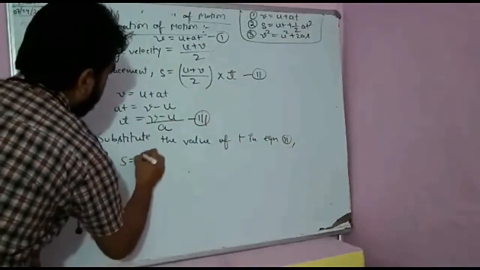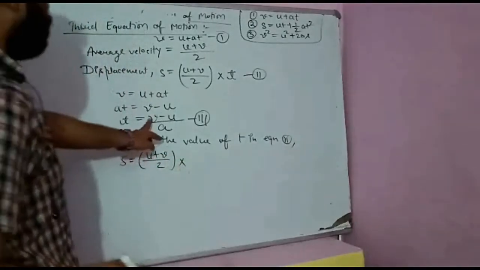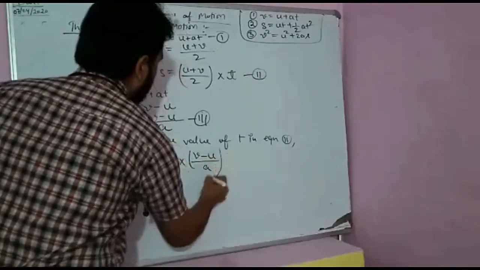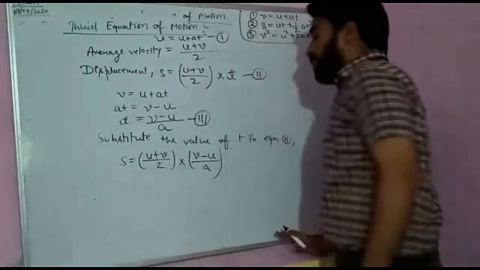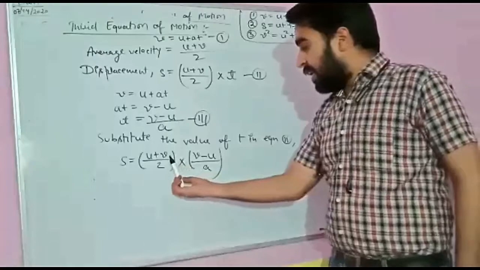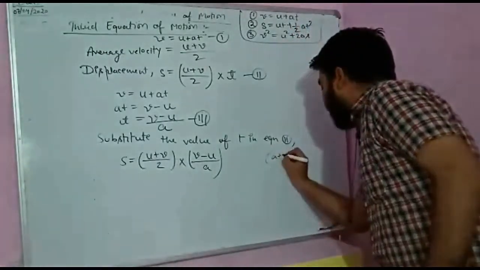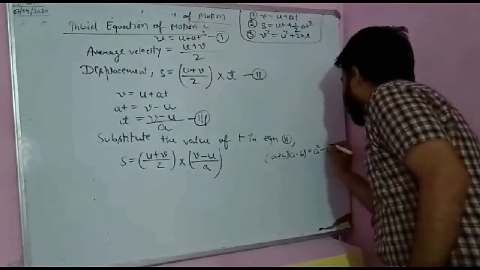So s is equal to u plus v divided by 2 into, in place of time t, we replace it by v minus u upon a. Now students, in class 8th, your maths teacher might have taught you an identity: a plus b times a minus b is equal to a square minus b square.